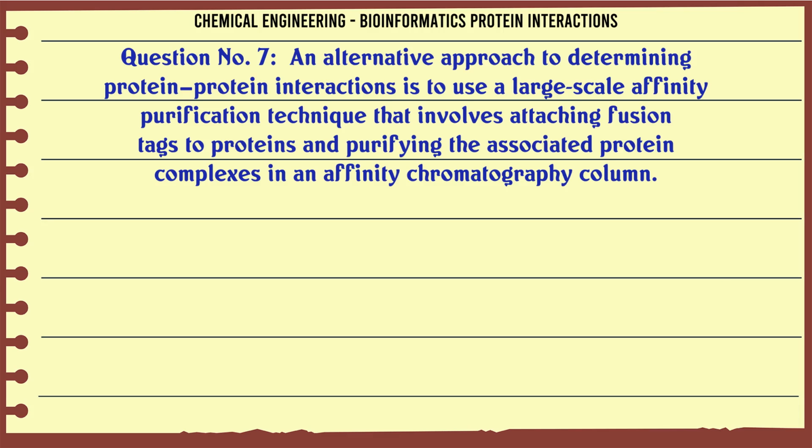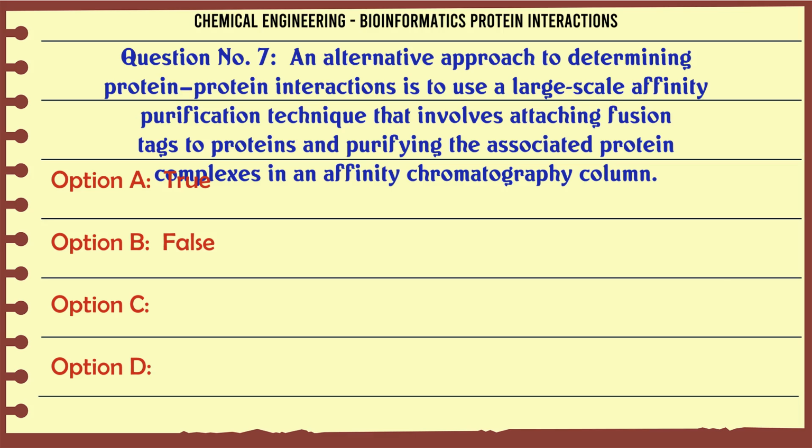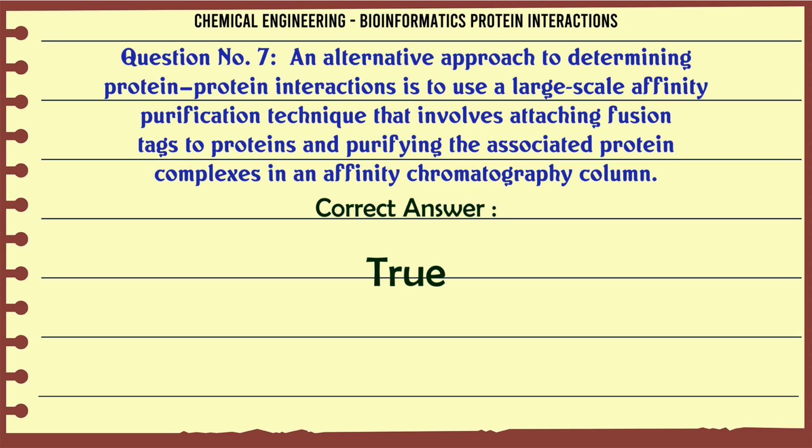An alternative approach to determining protein-protein interactions is to use a large-scale affinity purification technique that involves attaching fusion tags to proteins and purifying the associated protein complexes in an affinity chromatography column. A. True. B. False. The correct answer is true.